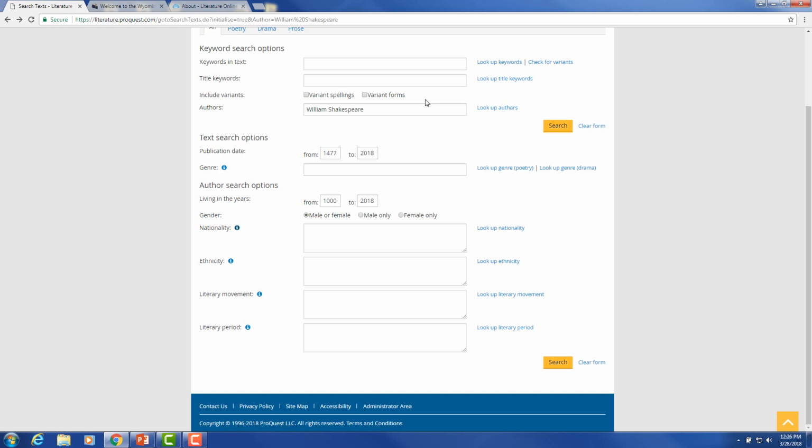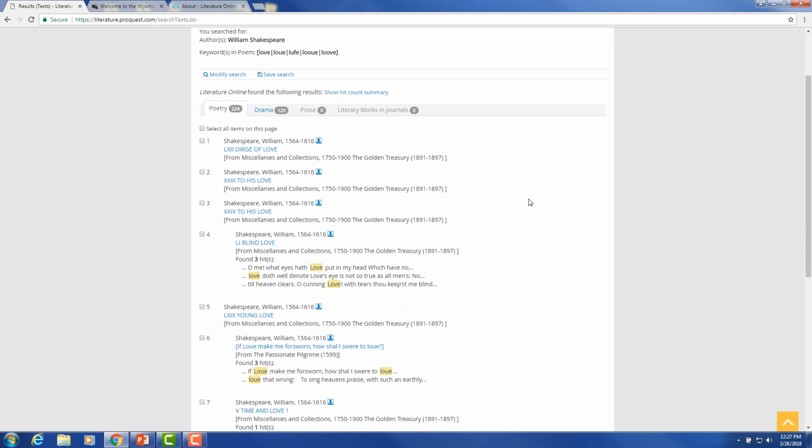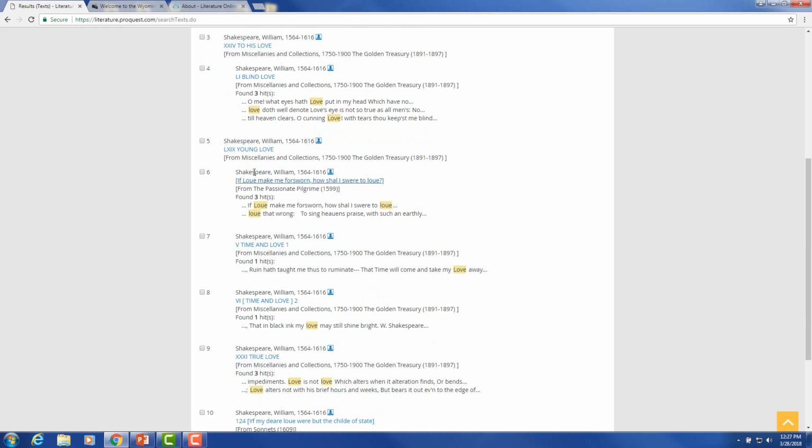Literature Online provides a variant spellings checkbox. If you enter a modern English word in the keywords in text box and check the variant spellings, you will automatically retrieve all instances of your search term. For example, let's search for love, and I'm going to do variant spellings, and we'll launch our search. So now you can see as we scroll down, of course, there's love, and then you'll see L-O-U-E, because the U and V were often used.